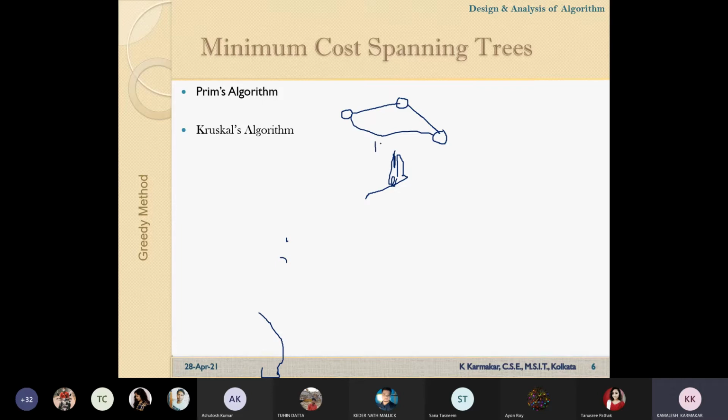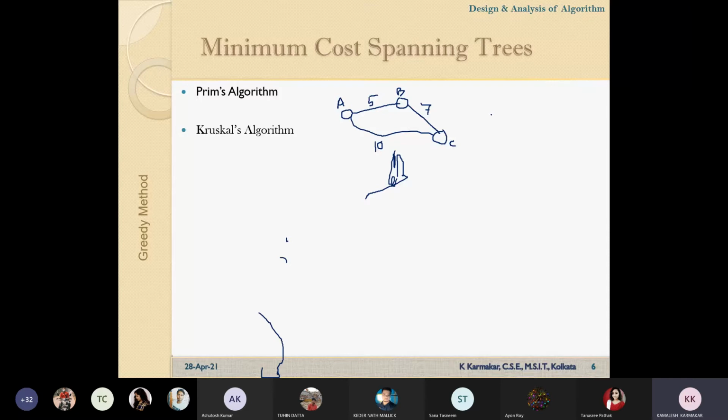Okay, I'm just writing it here. This is A, this is B, and this is C.